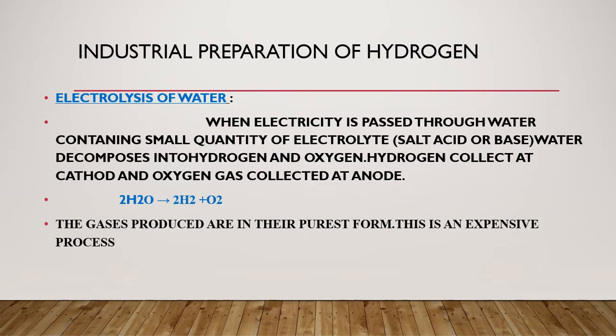Dear students, the topic which we have to discuss today is industrial preparation of the hydrogen gas. There are about 6 industrial preparation methods. So let's start from the first one, that is electrolysis of the water.